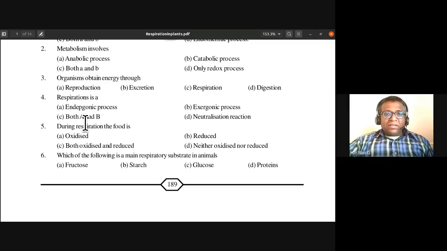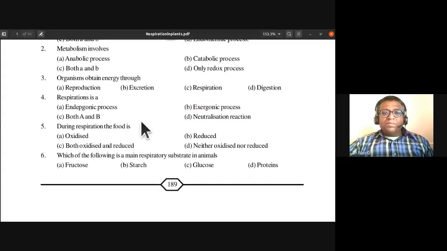Respiration is an endergonic process, exergonic process, both A and B, or neutralization reaction. So what is respiration? See, there is going to be release of energy. So respiration is an exergonic process. So there is release of energy. So respiration is an exergonic process.